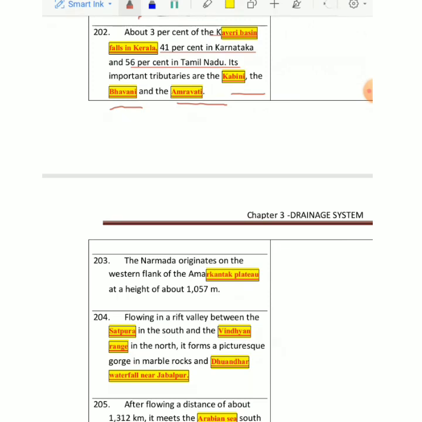It originates from a very important plateau, the Amarkantak Plateau, at a height of 1057 meters, and this river flows in a rift valley between the Satpura in the south and the Vindhya regions in the north. ये दोनों mountains पास में हैं, Vindhya, Satpura, all in MP, right? And it forms a very beautiful gorge in marble rock.